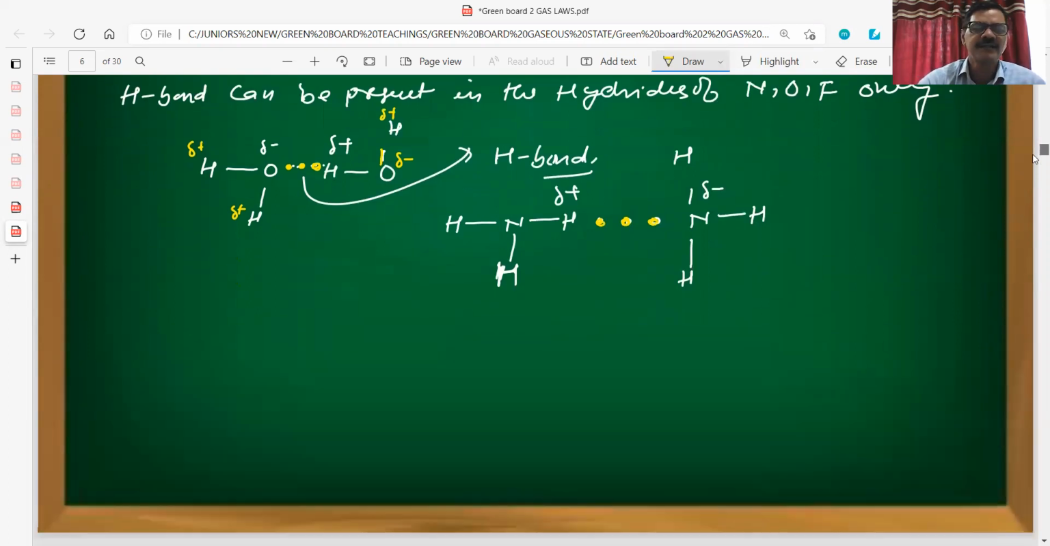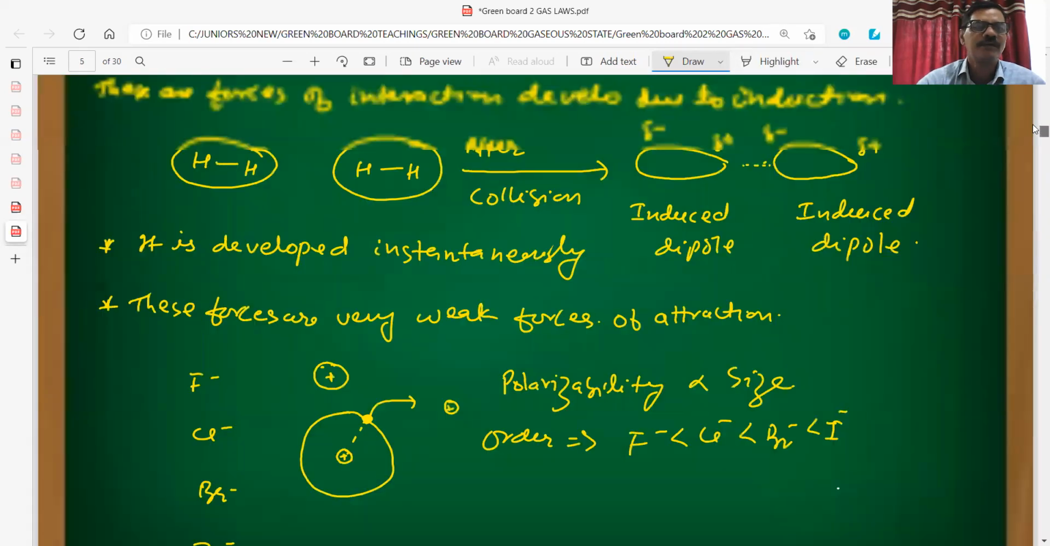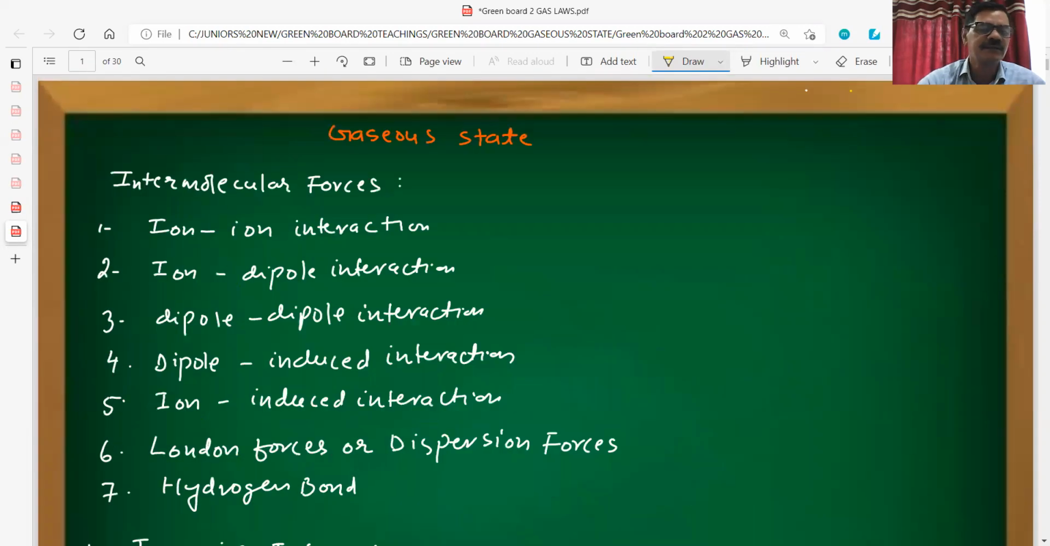So these are the various types of interactions. All these interactions we have discussed: ion-ion interaction, ion-dipole, dipole-dipole, dipole-induced dipole, ion-induced dipole, London forces or dispersion forces or weak van der Waals forces, and after that, the hydrogen bond. In the next lecture, we will discuss the measurable properties of gases, that is volume, temperature, and pressure.